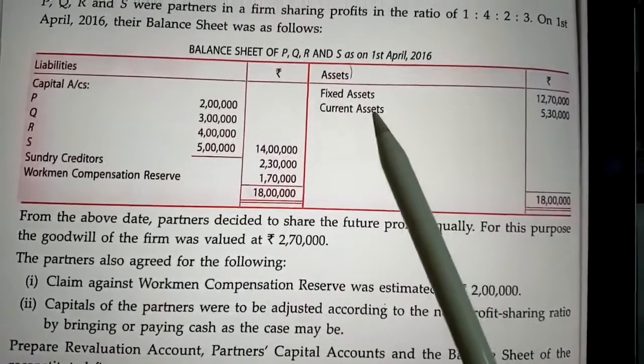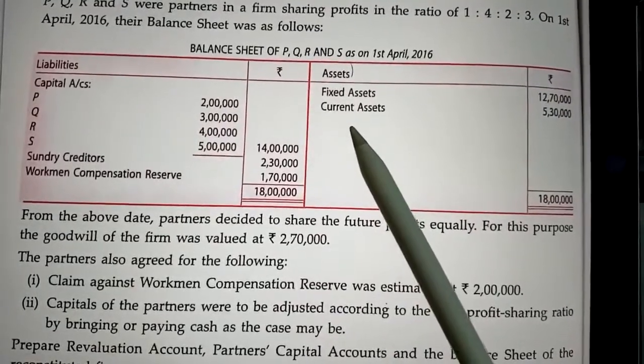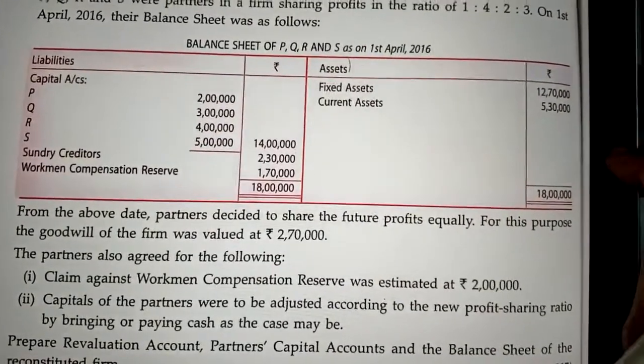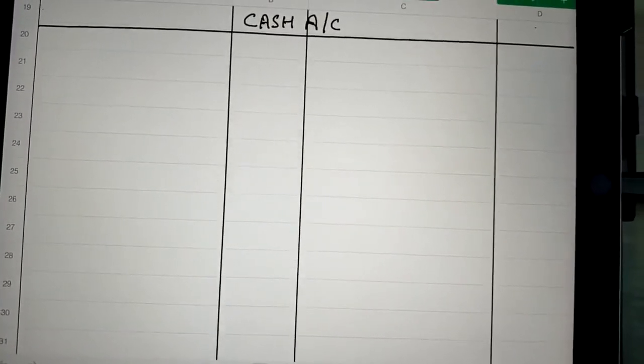Before preparing the balance sheet, we will prepare the cash account, and in the balance sheet here no cash balance is given. So we will write the balances as we have calculated in the capital account.